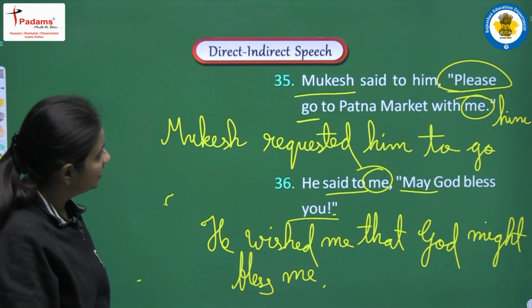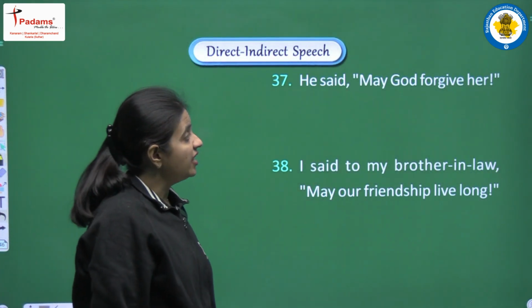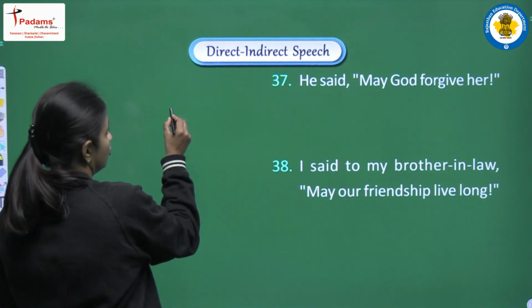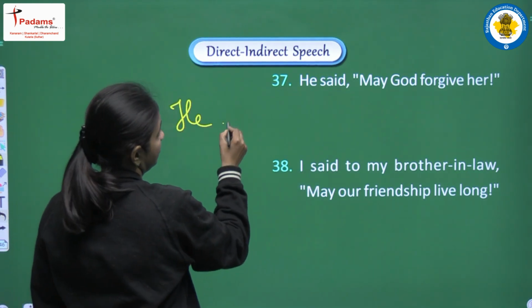Okay. Next, he said, may God forgive her. Again we are having optative sentence. So we will write, he prayed.